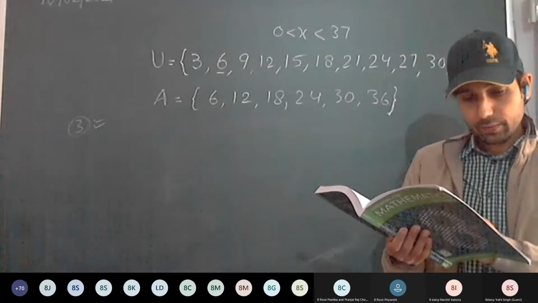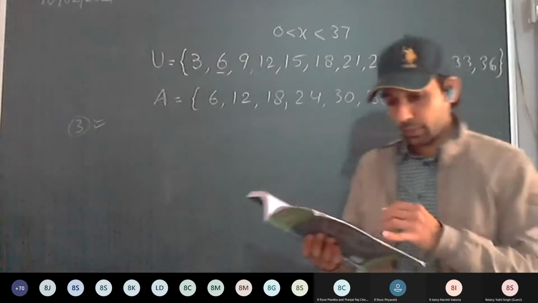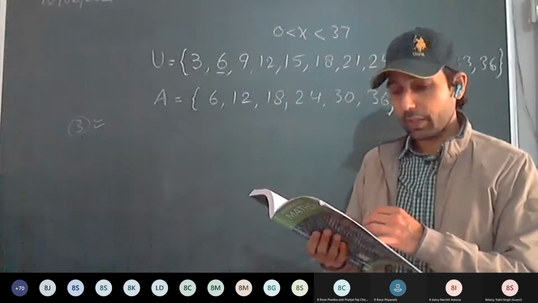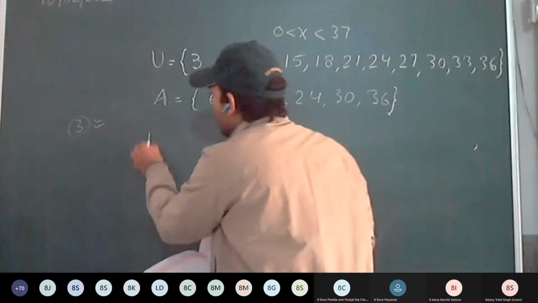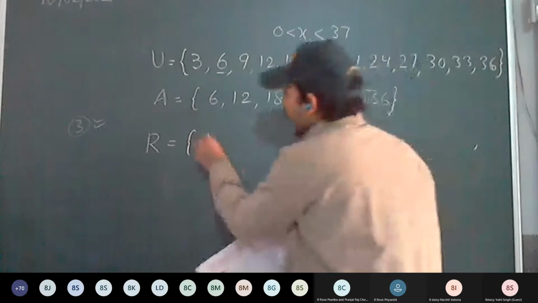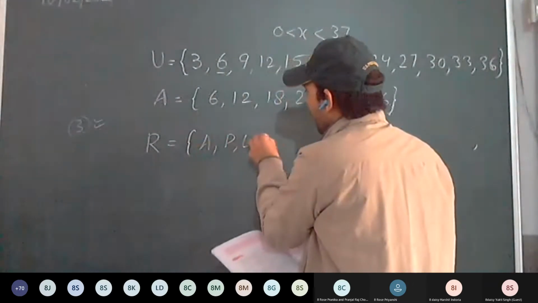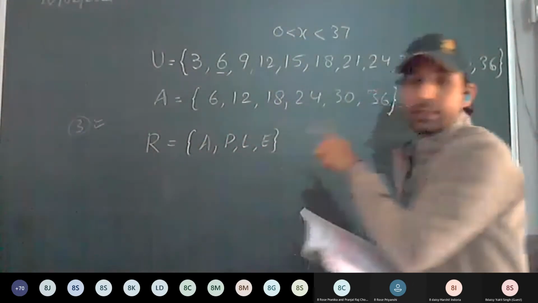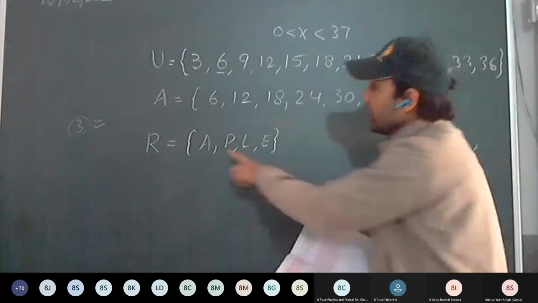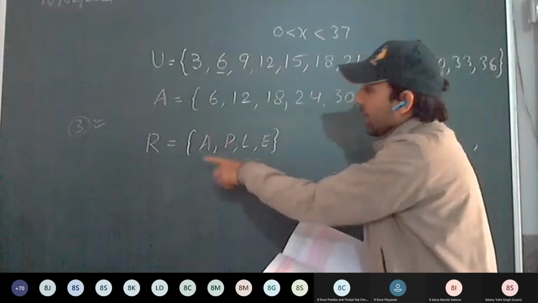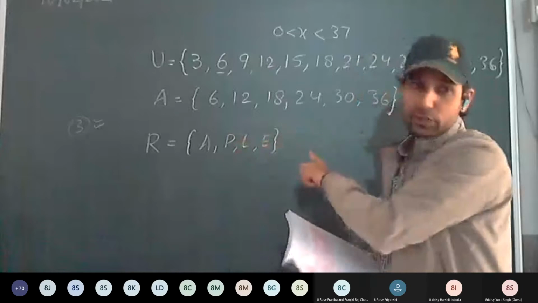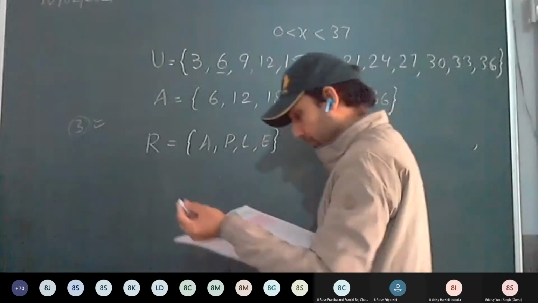Okay, fourth one, find the cardinal. Let R equal to the letters of the word apple. So R will be how much? Letters of apple: A, P, L, E. See here, the elements never repeat. A double P we can't write because it's the same element. In a set, elements do not repeat. So A, P, L, E. And we have also discussed that in a set, they can be arranged in any order.